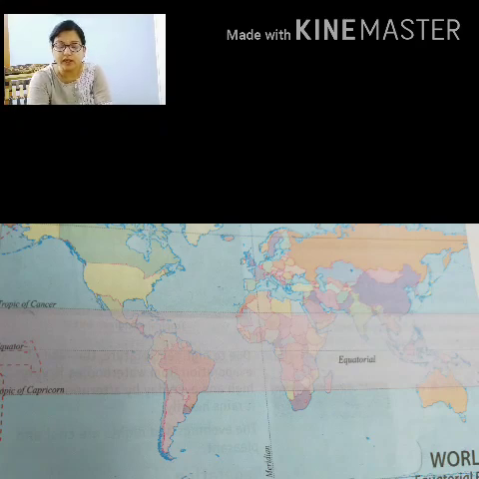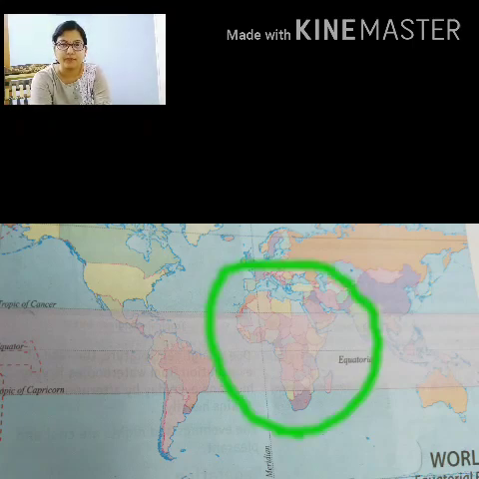And whichever place is there in this equatorial region has a hot and humid climate. Hot and humid climate throughout the year. And there is dense growth of vegetation. Dense growth means बहुत ही घने जंगल है वहाँ. Now let us see the location.